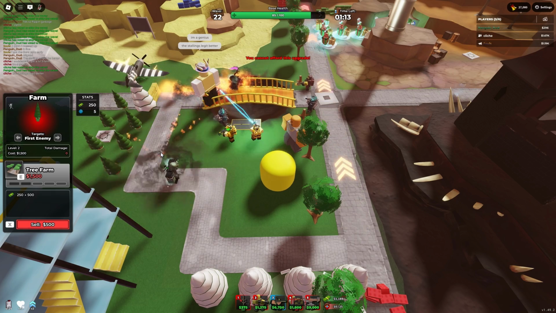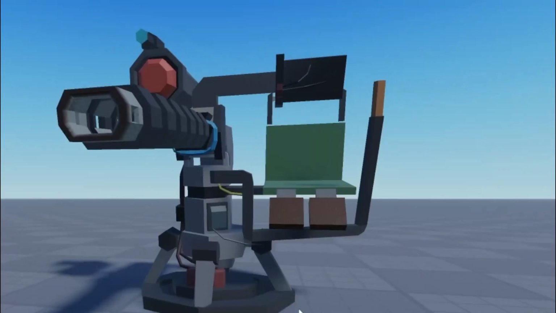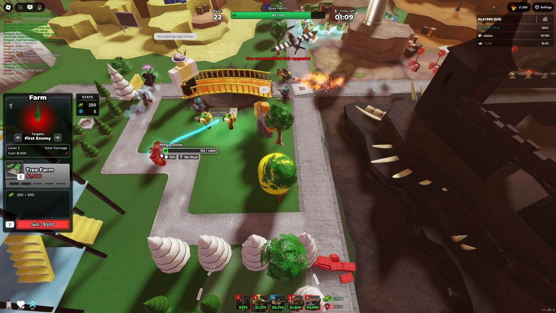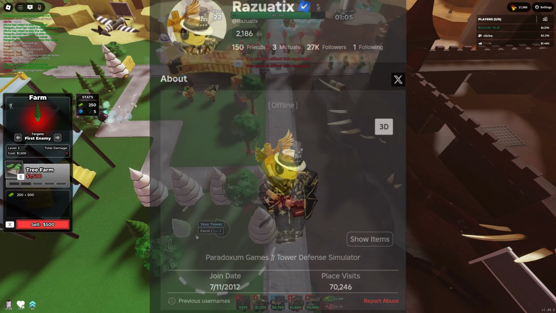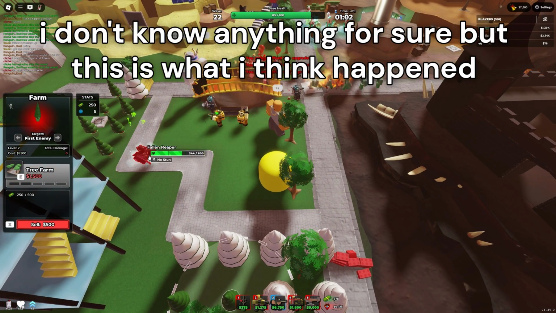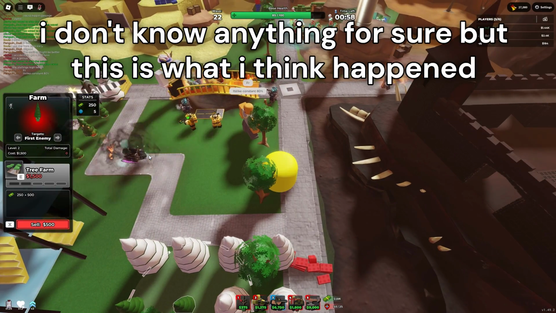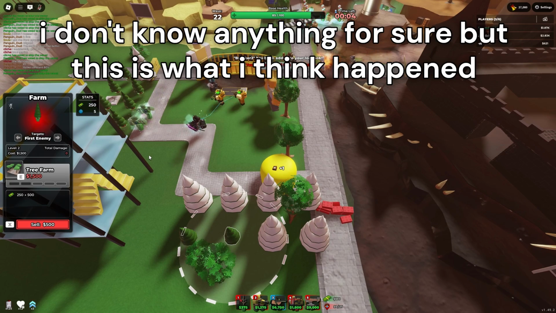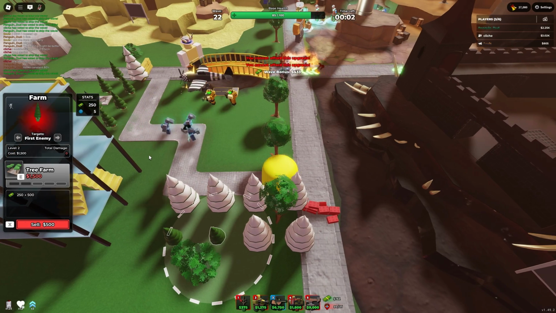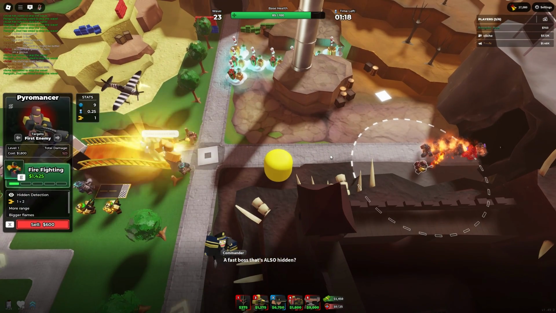Razuatix. Now, this is probably something even I don't know about. I found scrapped skins, scrapped towers, and all kinds of stuff over the years, but I could never uncover anything about this. Raz was TDS's head coder for years, but was suddenly fired from the game in late 2023. There's lots of rumors, but my best guess, based on the information that I know, is there was some sort of altercation with him and some other developers that ended up with him either being fired or leaving the game. There's some rumors that Razuatix slowed down the development process, leading to a lot of delays and lack of updates throughout 2023, but perhaps we would never have an actual answer to this one.